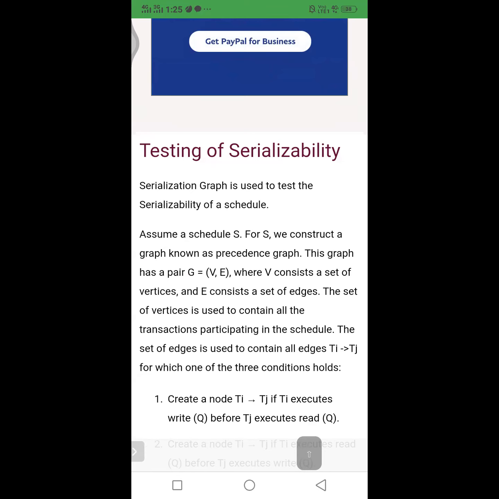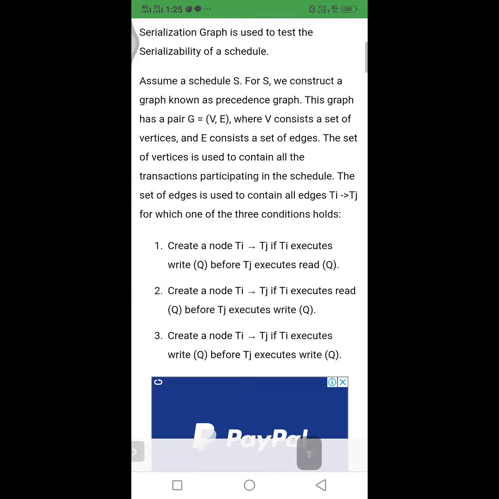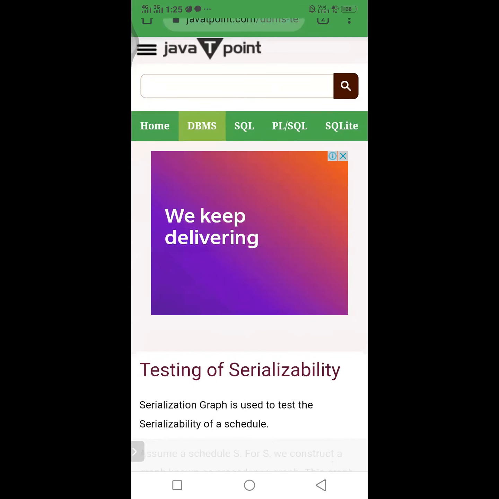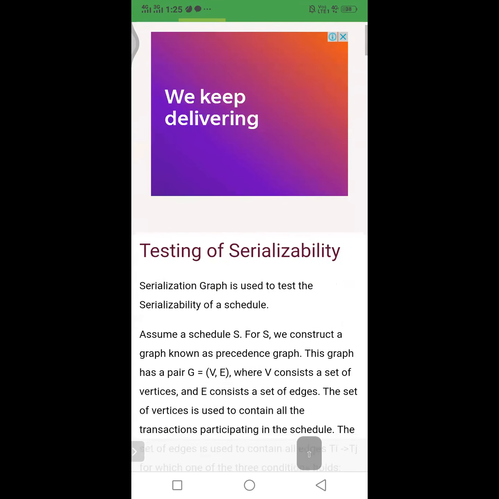So what does serializability mean? If you execute transactions in either a serial schedule or a non-serial schedule, and it produces the same result, then it maintains serializability. That type of schedule is referred to as a serializable schedule.